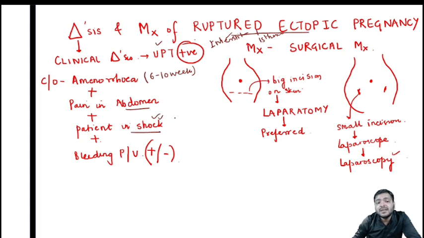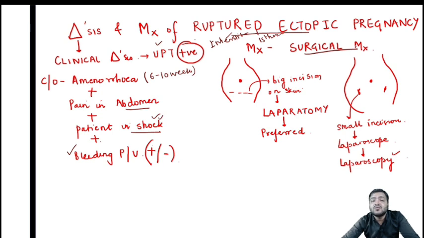The BP of the patient will be decreased. The patient will be in shock, with systolic blood pressure like 60 or 50. And bleeding per vaginum, as I told you, can be there and cannot be there. Remember, ruptured ectopic pregnancy is always a clinical diagnosis. We never wait for an ultrasound to be done in these cases. It is always a clinical diagnosis, and the management is surgical management. We don't do any expectant management, any medical management, or any wait and watch for these cases. The only management is surgical management.